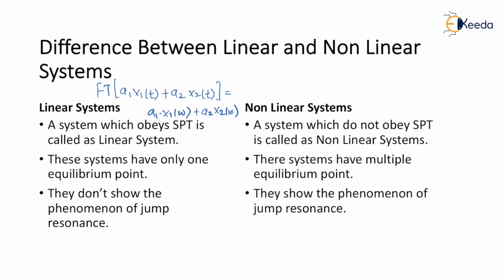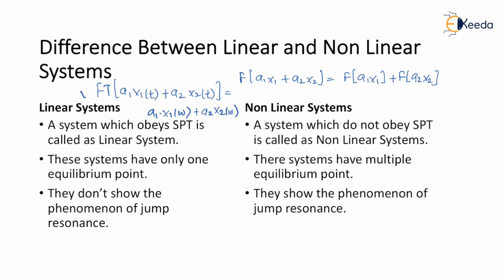So if linearity property is applicable, it indirectly tells you the concept of superposition theorem. Or we can also say, the function of a1 x1 plus a2 x2 can be given as separately function of a1 x1 plus function of a2 x2.